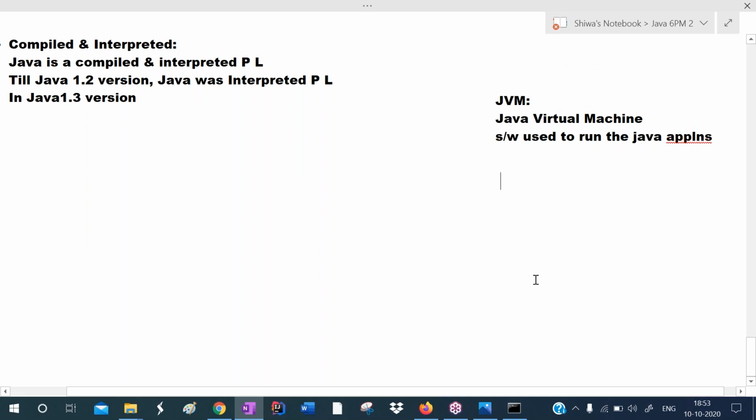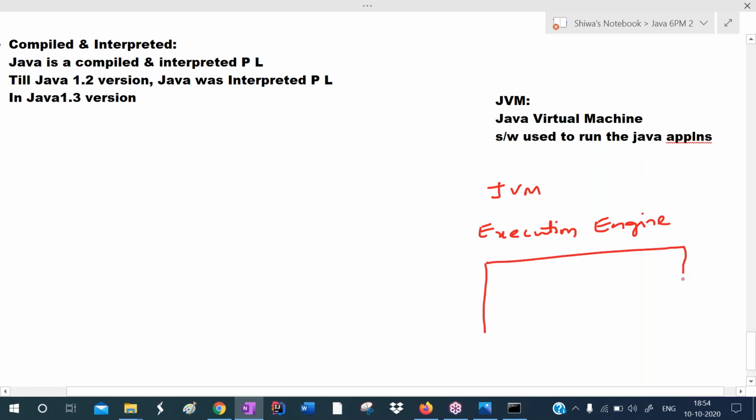This JVM has an execution engine. That execution engine executes our code. This execution engine translates bytecode to machine code. Initially, till 1.2 version, only an interpreter was there in the execution engine. That's why till Java 1.2 version, Java was an interpreted programming language.